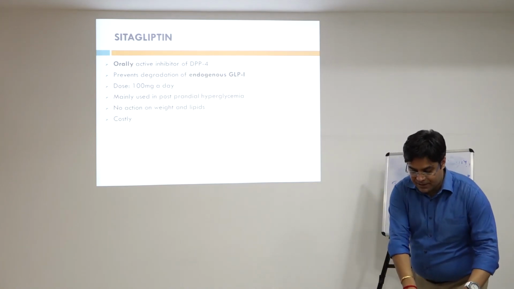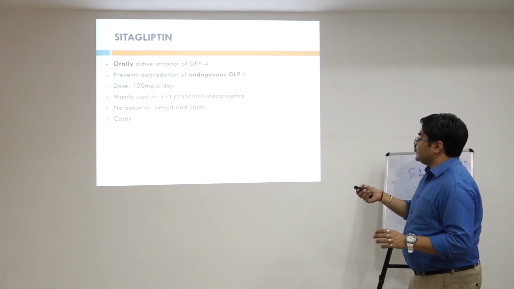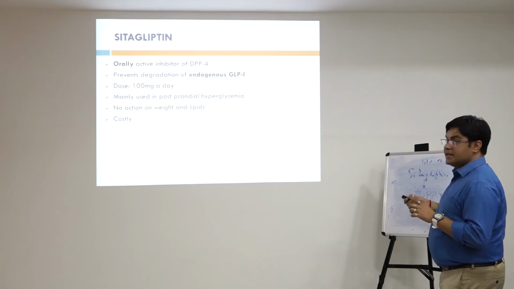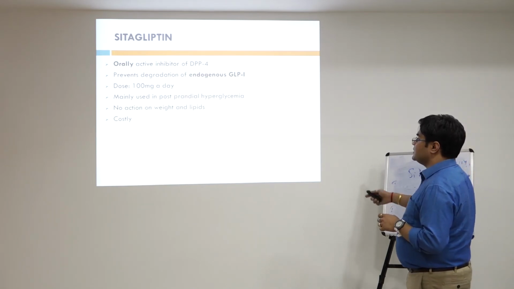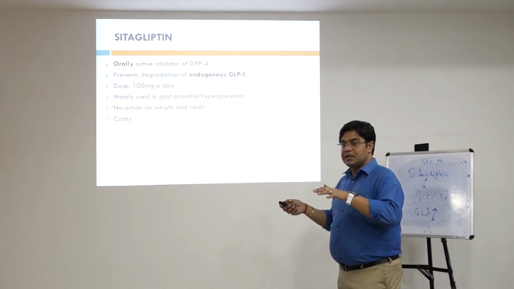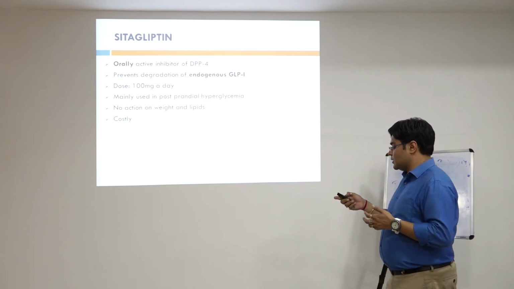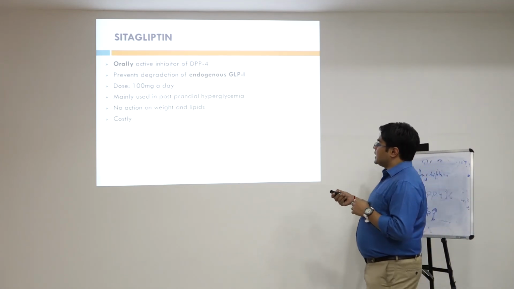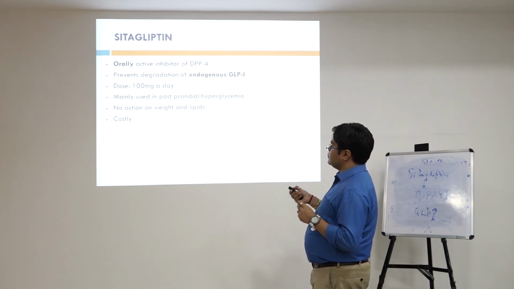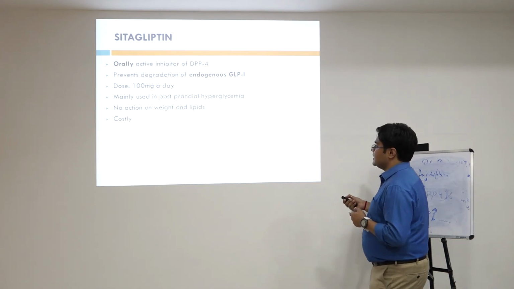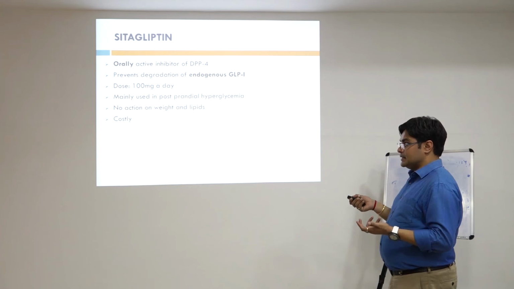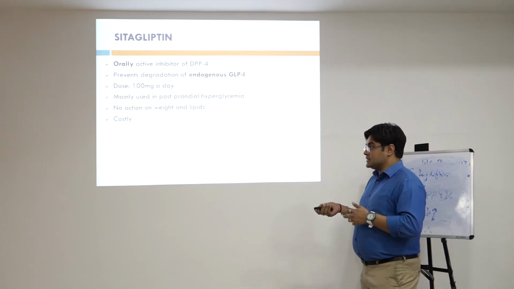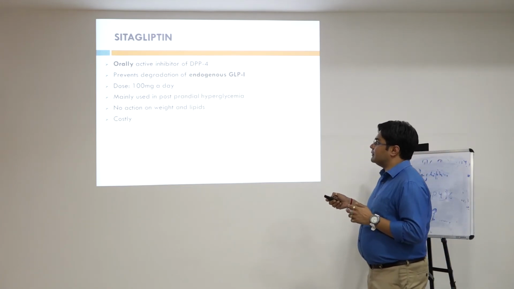That's why it has been mentioned in the slide that it prevents the degradation, and the level of GLP-1 will increase or remain constant, as a result of which the blood glucose level gets lower. Its dose is 100 mg a day, and it is mainly used in postprandial hyperglycemia, and there is no action on weight and lipids, but the problem is it is a costly, expensive treatment.